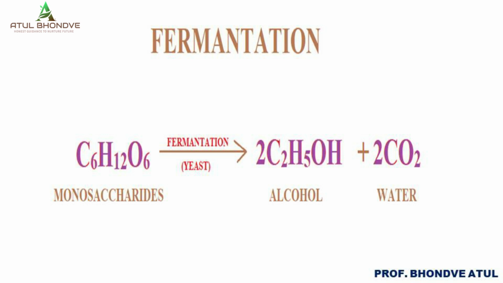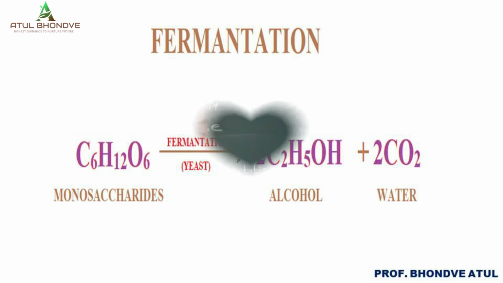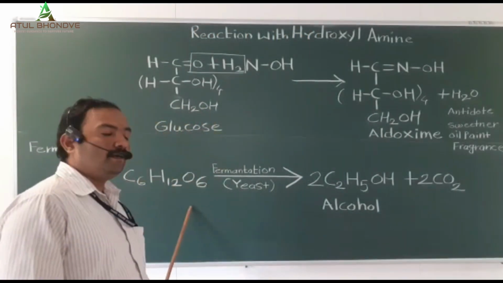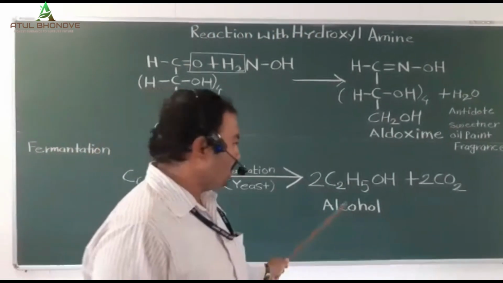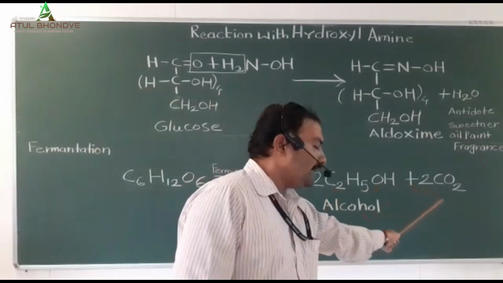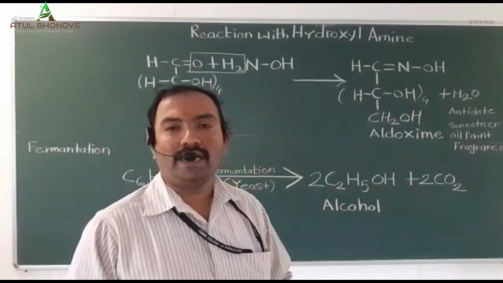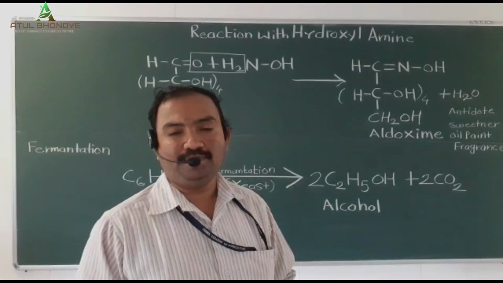We have to study this reaction in detail later on, but the simplified explanation is that when glucose is fermented by the yeast, there is a synthesis of alcohol and carbon dioxide. This is called the fermentation reaction.